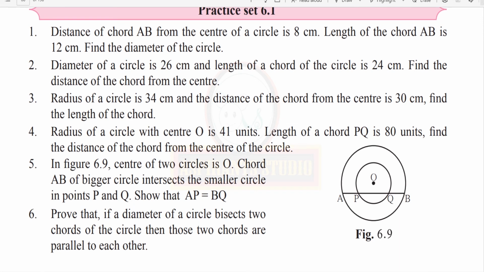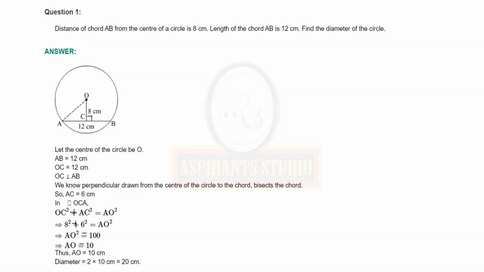Now coming to practice 6.1. Exercise 6.1. Question number 1. Distance of chord AB from the center of a circle is 8 centimeters. Length of the chord AB is 12 centimeters. Find the diameter of the circle. You have to write what is given, what is to be found out. Then write the solution. Draw the figure.